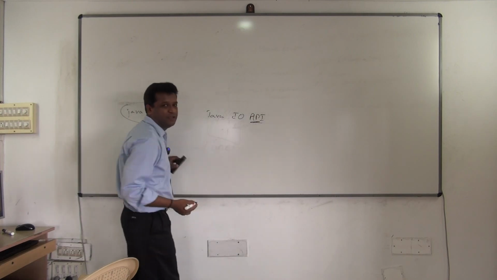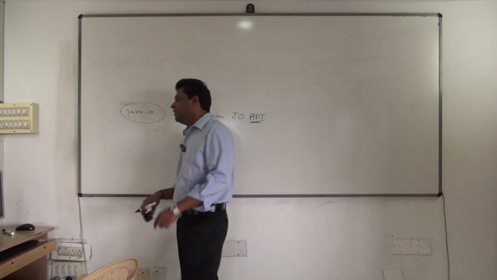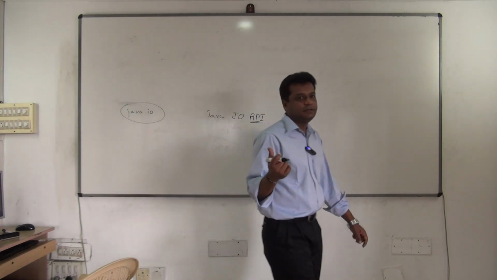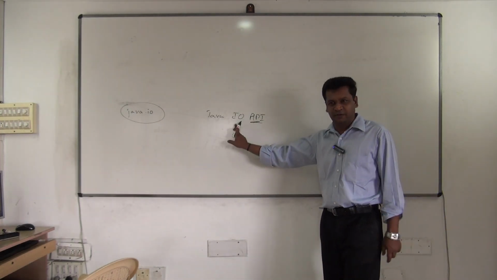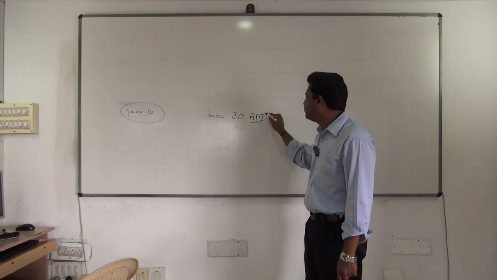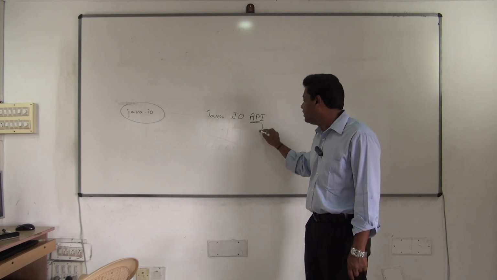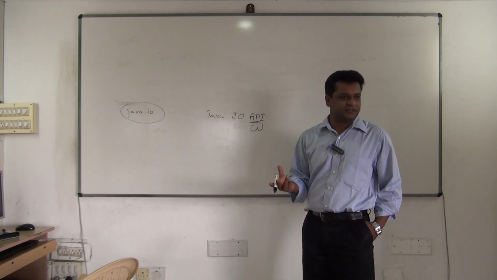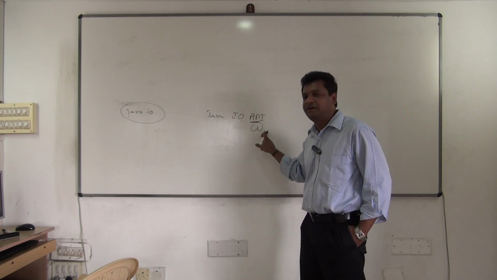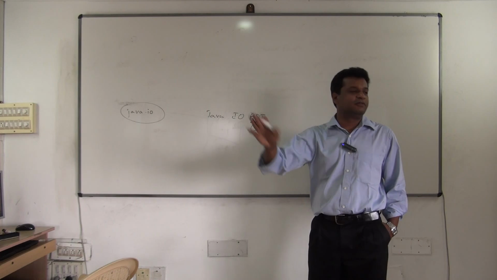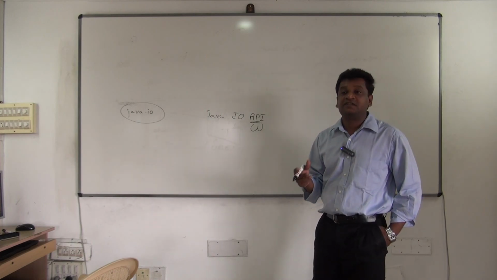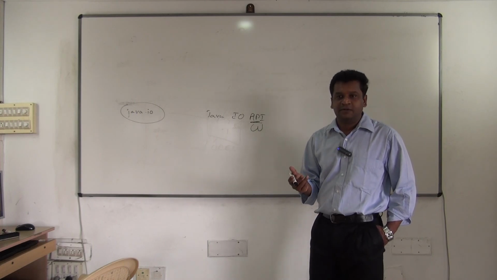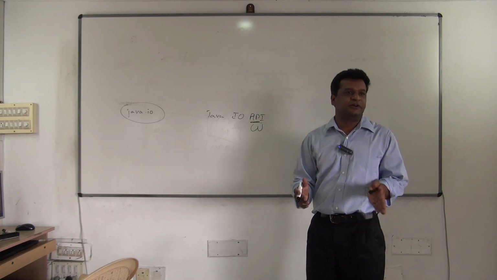I'll be using this word extensively now: API, API, API. What do you mean by API? Application Programming Interface. The full form is very simple. But the real meaning of API, you understand if I put it in reverse order: IPA. I stands for set of classes and interfaces needed to program an application. So I need some set of classes and interfaces to program an application. But for doing what? Input output. So for everything there will be an API.